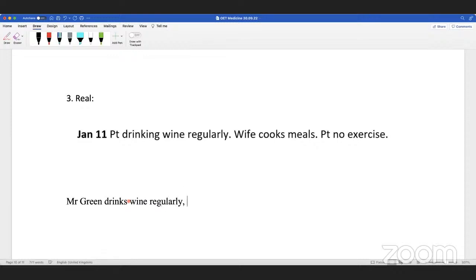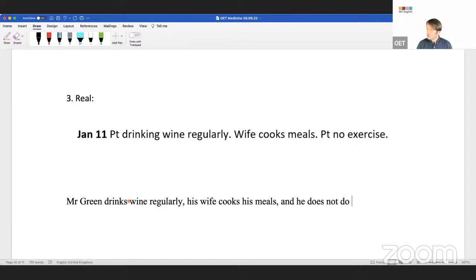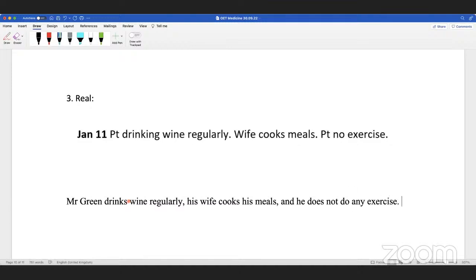His wife cooks his meals, and he does not do any exercise.